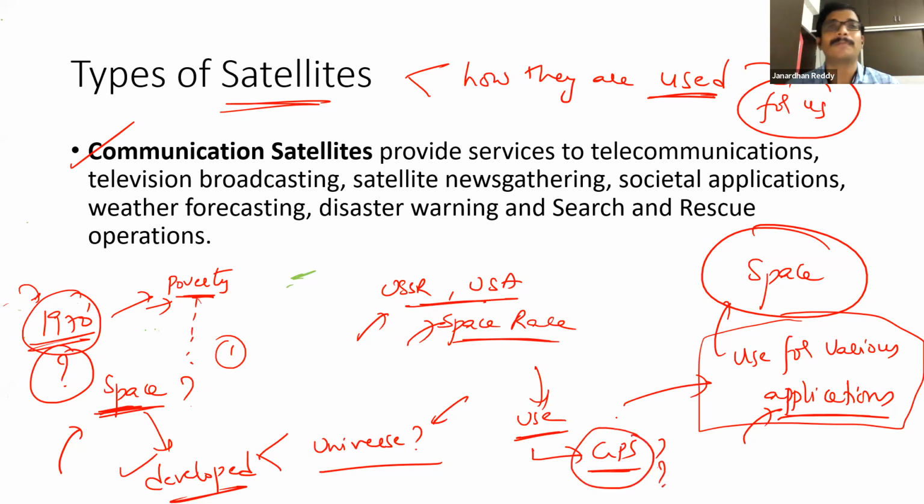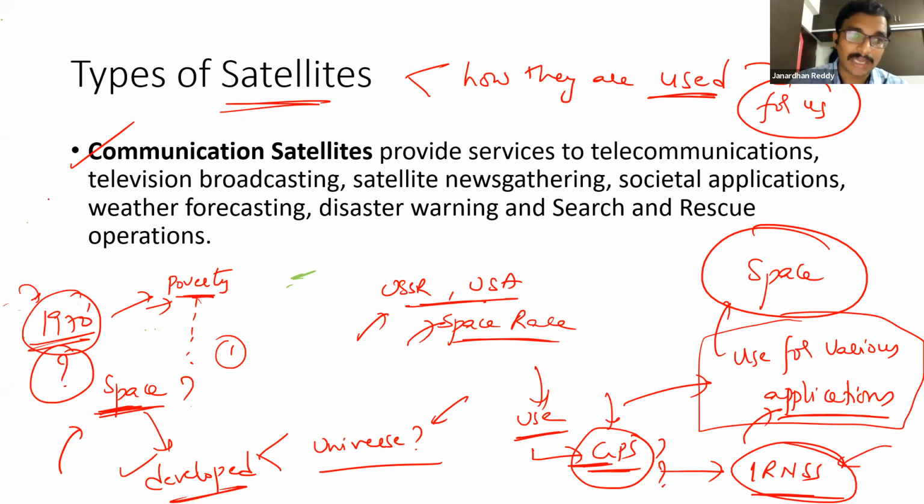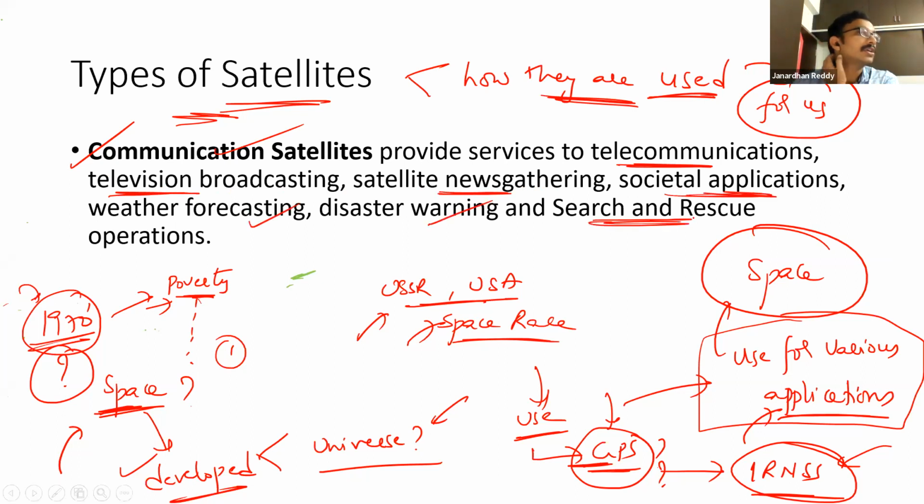Without satellites, is this possible? No. So we developed our own version, India's own regional navigation system, rather than depending on GPS. GPS belongs to the USA. Rather than depending on a foreign country, we developed this. So a variety of applications can be developed. Similarly, types of satellites are based on the types of applications they are used for. So communication satellites are used, as the name says, for telecommunications, television broadcasting, news gathering, various societal applications, weather forecasting, disaster warning, search and rescue operations. These are the broad applications of communication satellites.